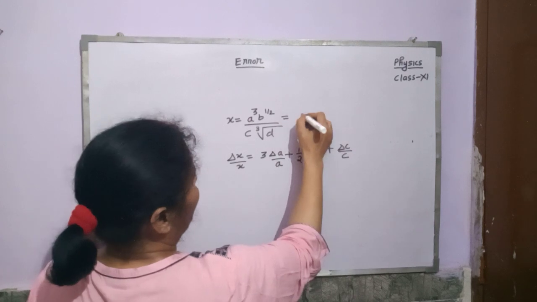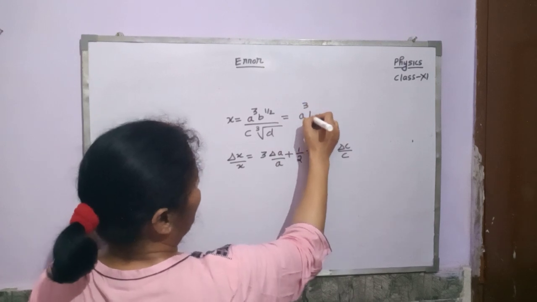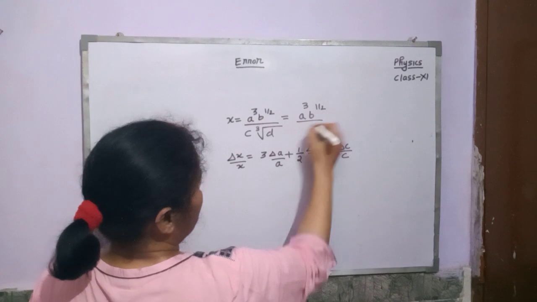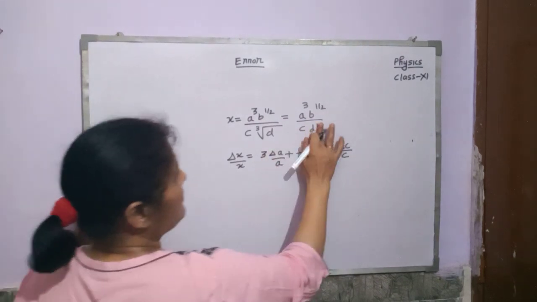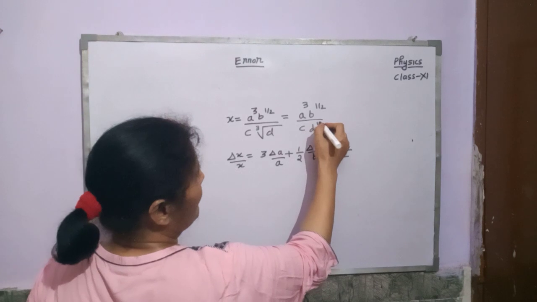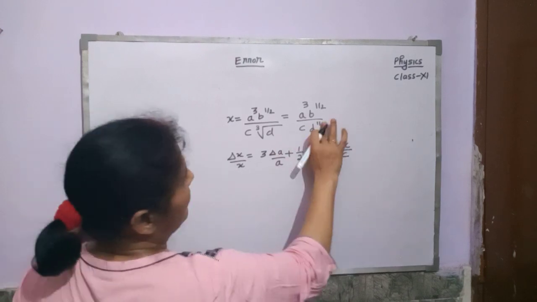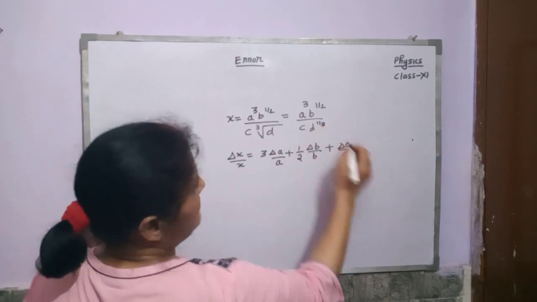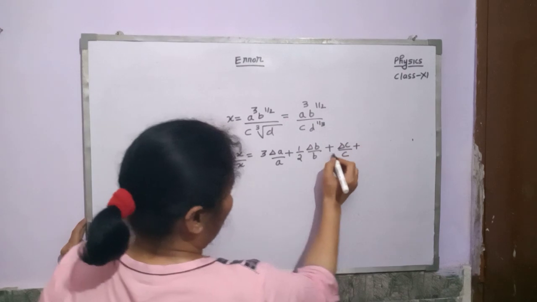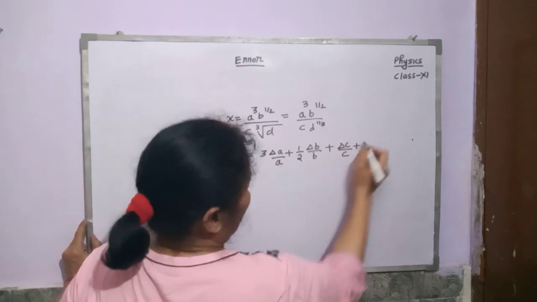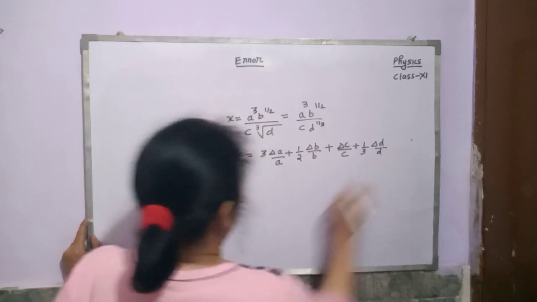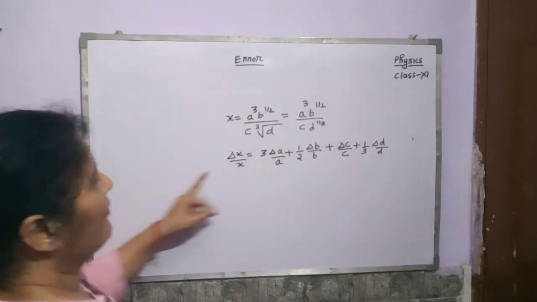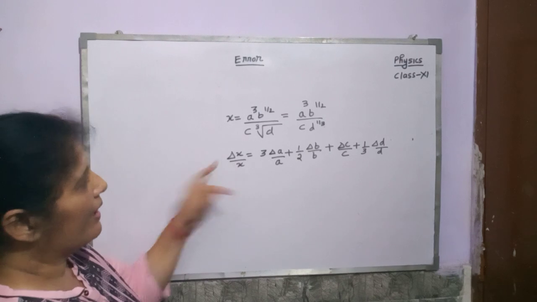Then d raised to the power 1 by 3, the power comes outside the physical quantity: 1 by 3. Now the last one is plus. Here all signs should be positive. Plus 1 by 3 delta d upon d. This is the relative error in the measurement of x.